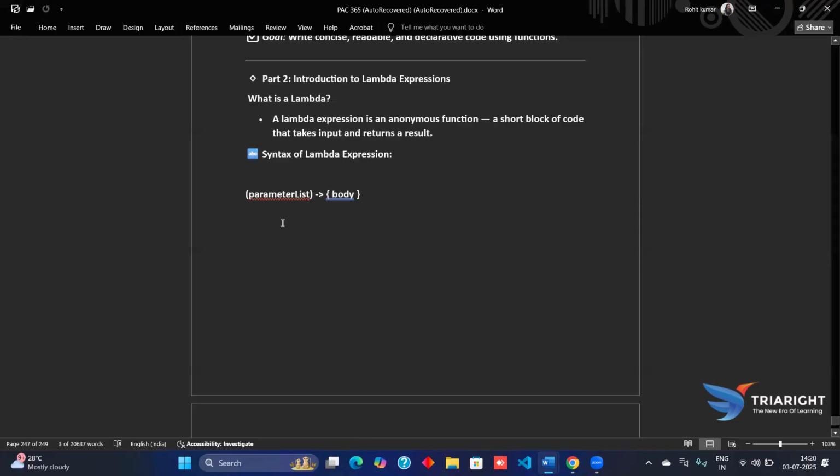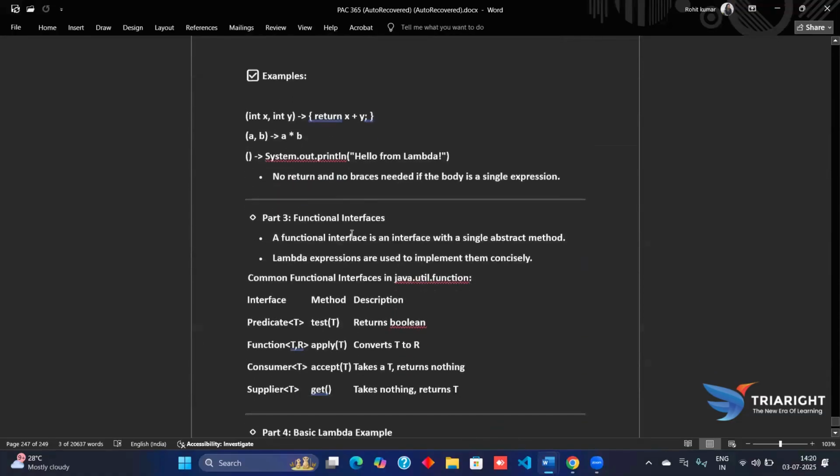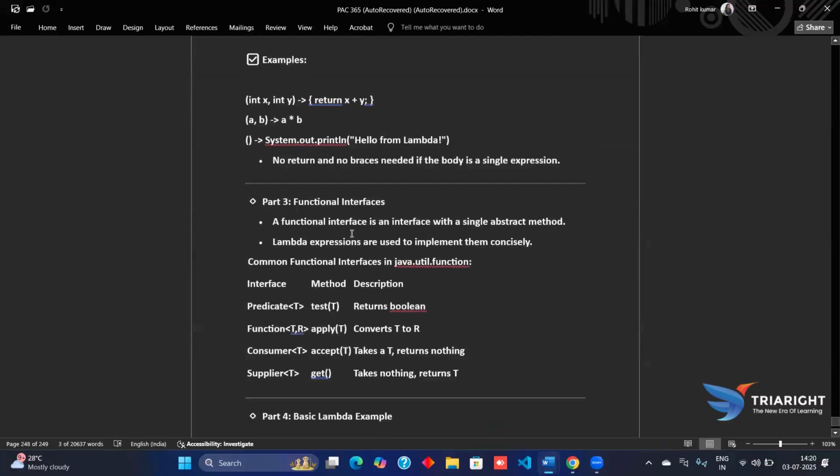Coming to the syntax of Lambda expressions, we have the parameters that will be passed to the body part. For example, we have the parameters int x and int y. These parameters are passed to the body part, which returns x plus y. Inside the curly braces we write the body part, so the function returns x plus y.